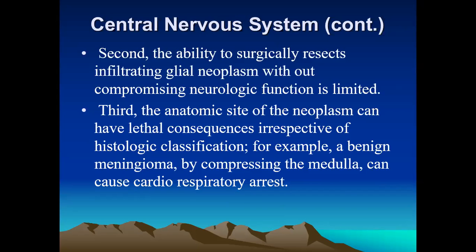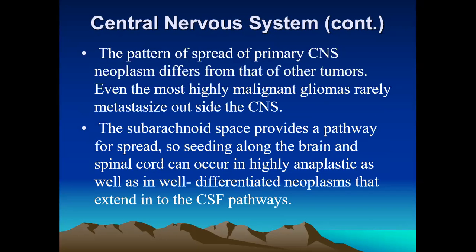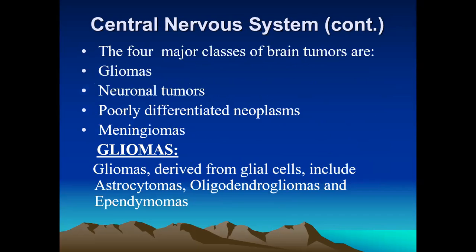So these are some characteristic features of these tumors. This is the broad classification of the central nervous system tumors. There are four major classes of intracranial tumors. Number one, gliomas, comprising astrocytoma, oligodendroglioma, ependymoma, and their variants.